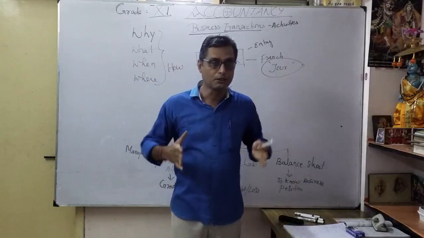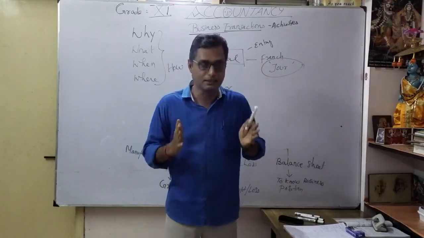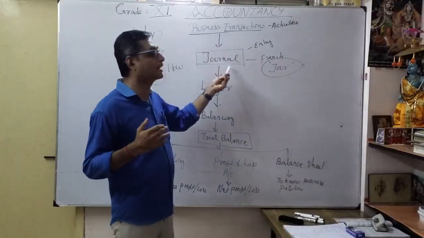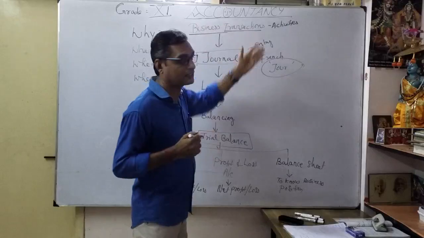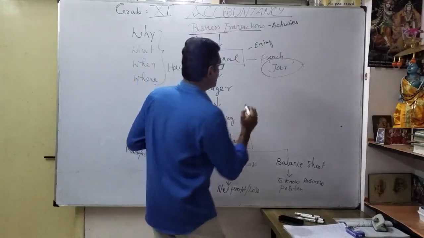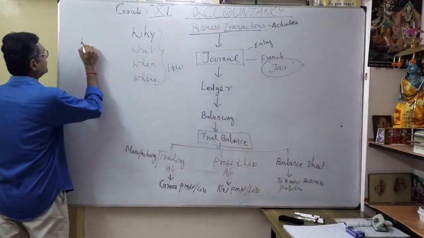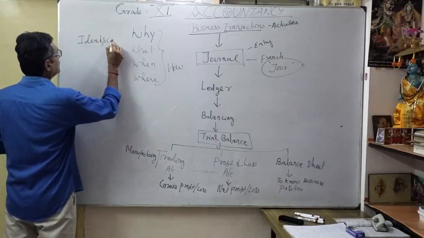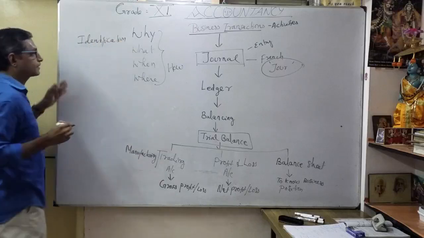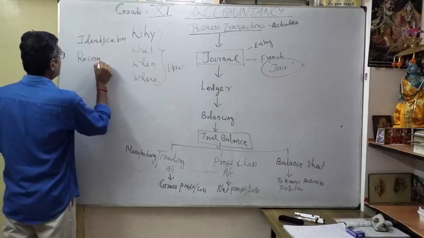So now the question here is how, what is the meaning of accountancy? How am I going to learn? I am going to form this journal entry. You understood now. So how are you going to form this, what is the business transaction? You know already, your duty is first identification. After identification, we are going to do recording.